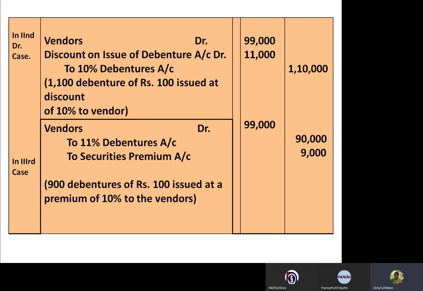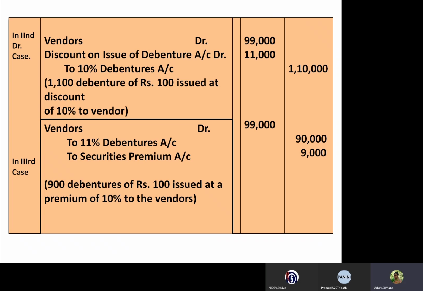Then another case is the issue of debentures at a discount. See here, the vendor's first journal entry is common for all three cases, and the vendor account is debited with 99,000. Students, the 99,000 will be a constant amount.